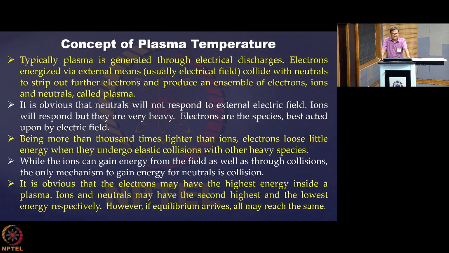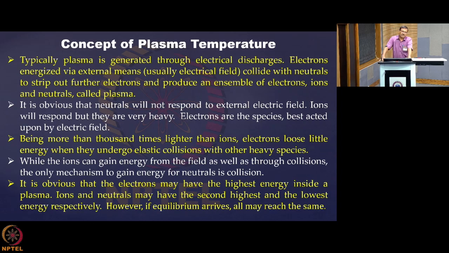But as far as energy is concerned, these neutrals and ions, because they are so large in number, will collide with each other and come to almost the same level of energy. But ions may have the opportunity to have a higher energy. So all this basically depends on the situation.